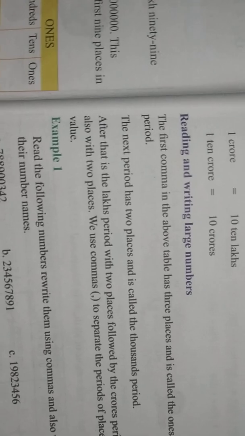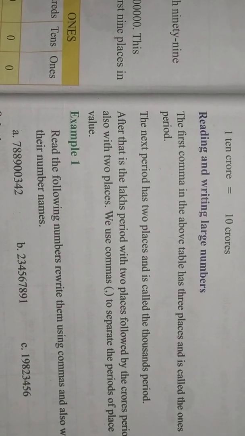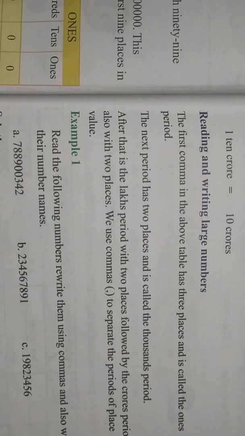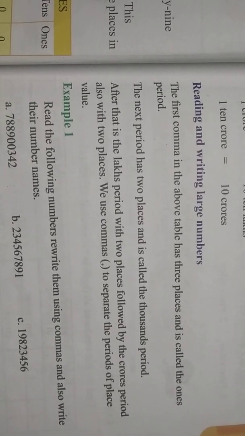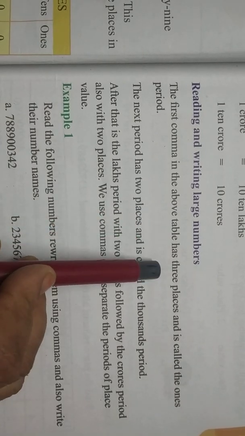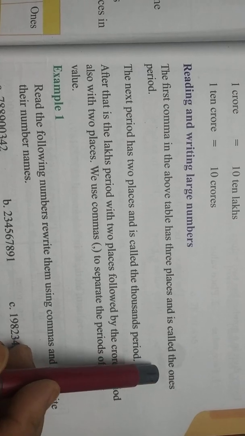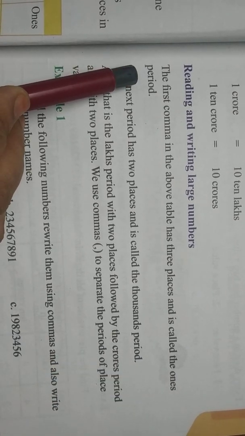Next, reading and writing large numbers. If a large number is given, how do we read and write it? The first comma in the above table has 3 places and is called the ones period.